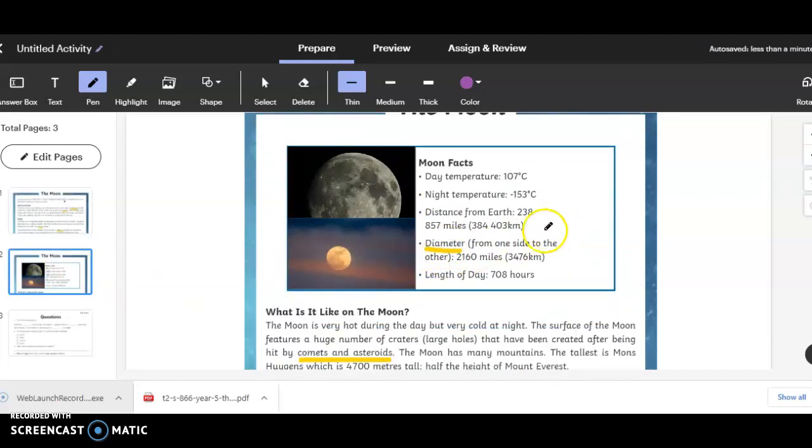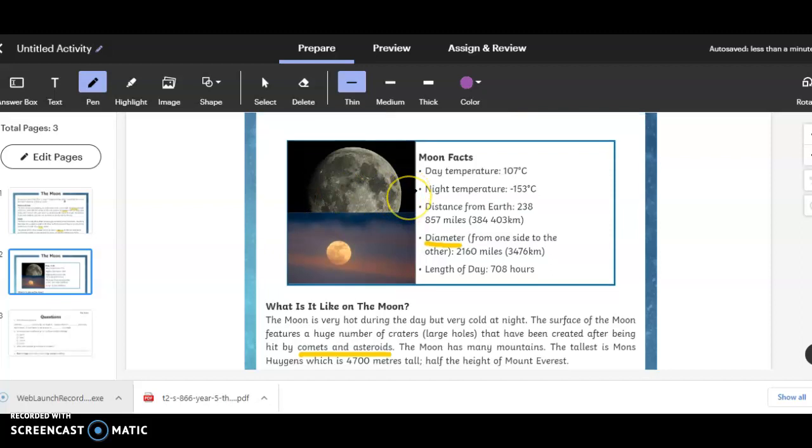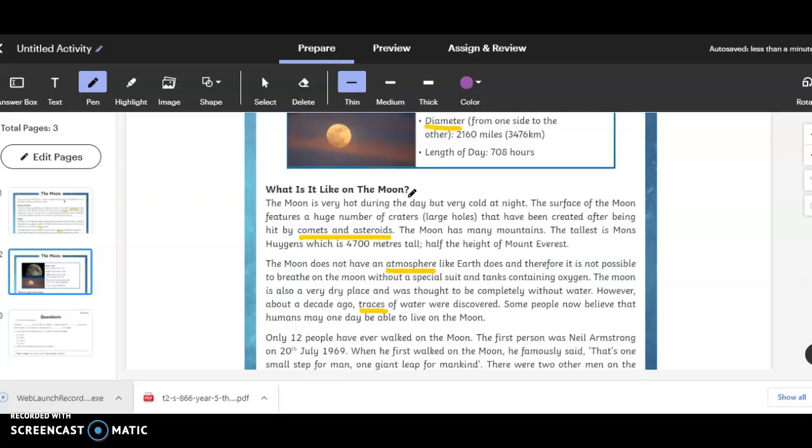Next, facts about the moon. The diameter is basically a straight line from one side to the other. That is how thick it is. We can call that the diameter.